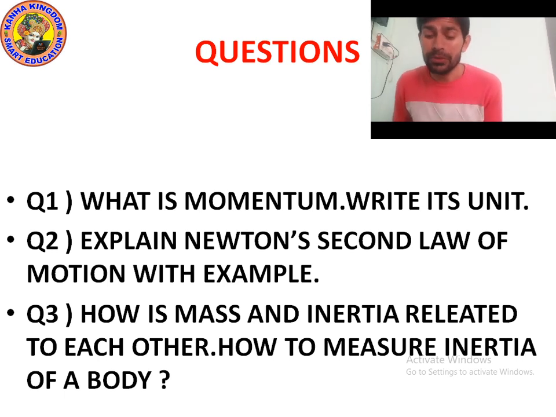Because the train has heavy inertia, it has heavy mass. The table has low inertia, that's why it has low mass, so we can easily push it.